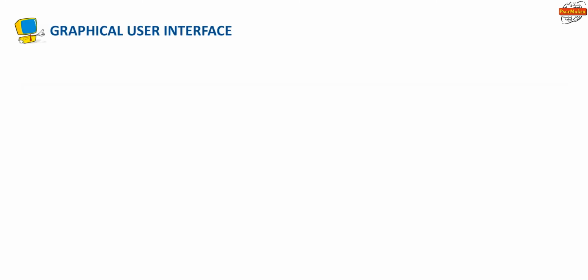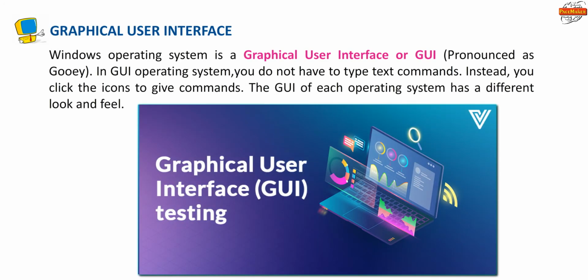Graphical user interface. Windows operating system is a graphical user interface or GUI, pronounced as GUI. In GUI operating system, you do not have to type text commands. Instead, you click the icons to give commands. The GUI of each operating system has a different look and feel.